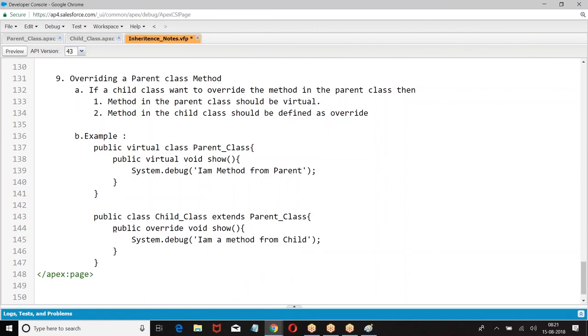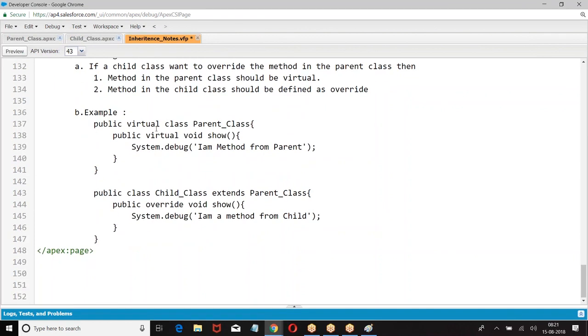So the child class is trying to override the parent class method. How is it possible? We are supposed to use a keyword called virtual and a keyword called override. So if I try to execute it,